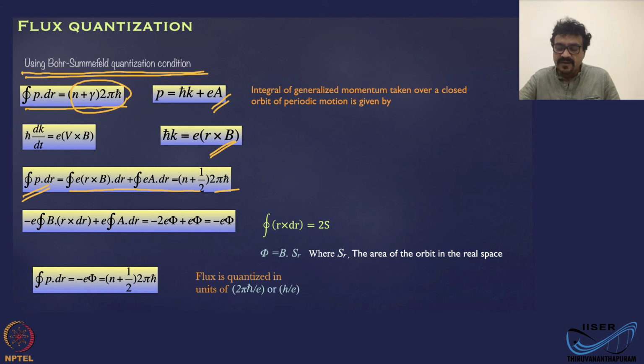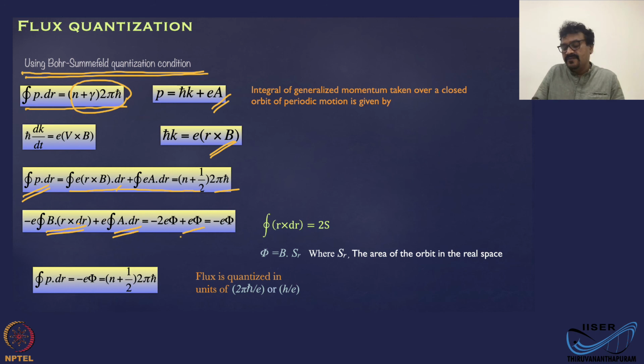Now this R cross B dot dr, you can interchange cross and dot, and you get B dot R cross dr term, and this A dot dr is the line integral over the vector potential on the entire path. That you can replace in the area integral.